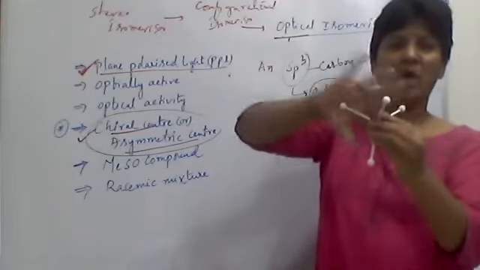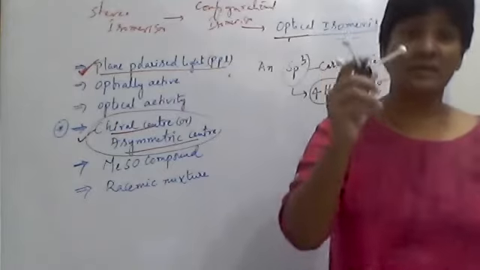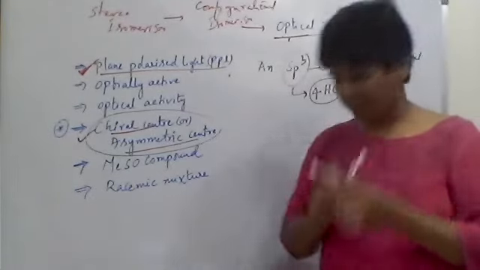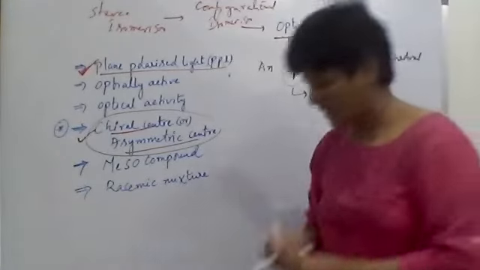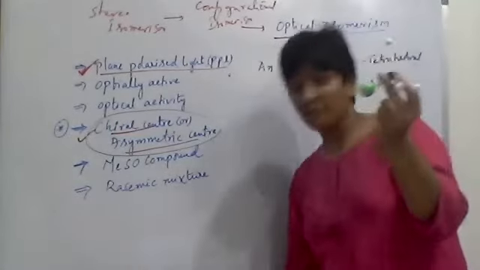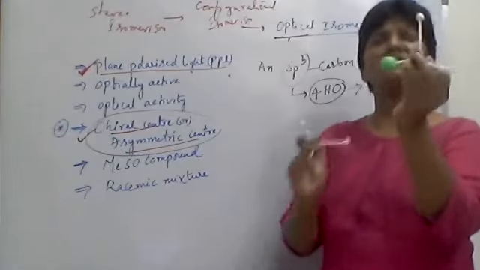You will get two hydrogens on one side, two hydrogens on the other side. Means the molecule is still symmetrical. It has a plane of symmetry, an axis of symmetry. Now replace one of the hydrogens with any other group. From the methane, I replaced one of the hydrogens with another, say chlorine or something.